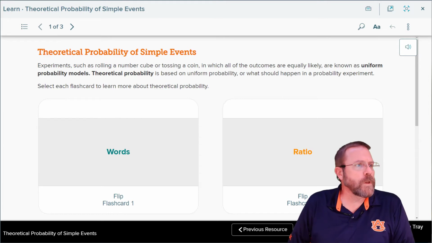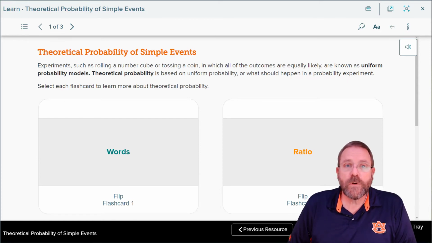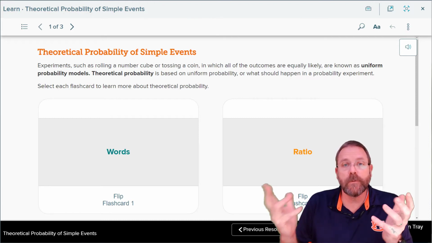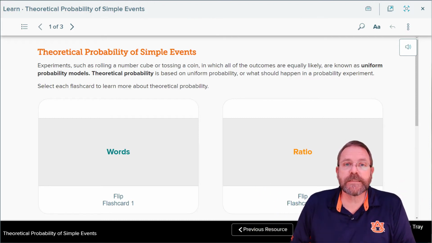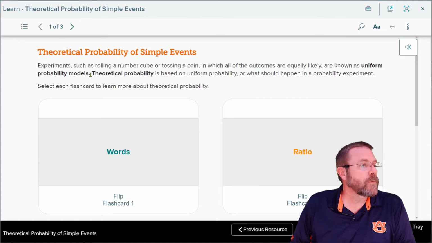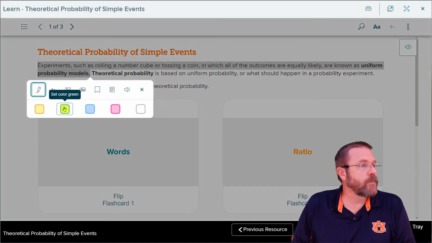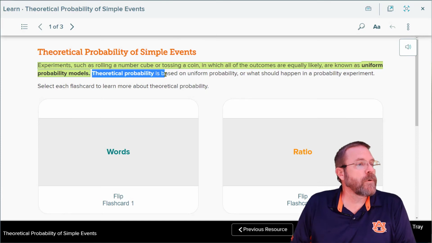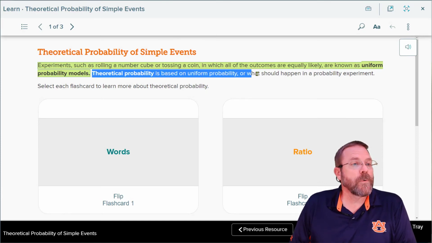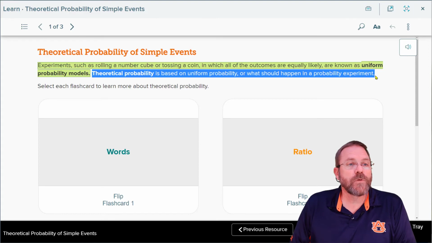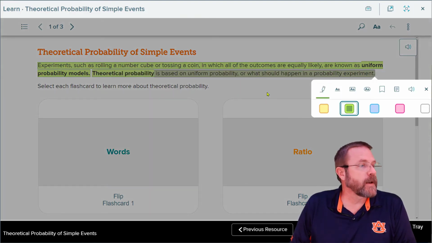Experiments such as rolling a number cube or tossing a coin, in which all the outcomes are equally likely to occur, are known as uniform probability models. In the old textbook, we referred to them as fair. It was considered a fair event if all the events had the same likelihood of happening. Let's go ahead and highlight that vocabulary term, and then we can say theoretical probability based on uniform probability, or what should happen, is going to be the probability of that experiment.